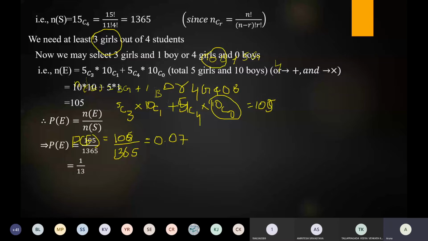Okay. P(E) is equal to 1 by 13. Next question.